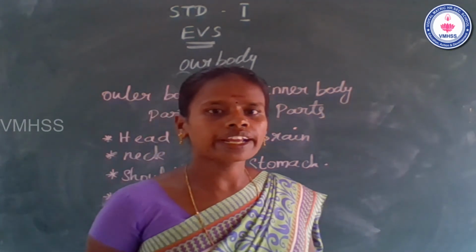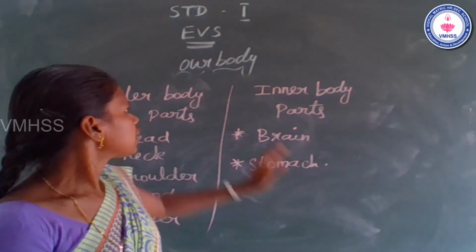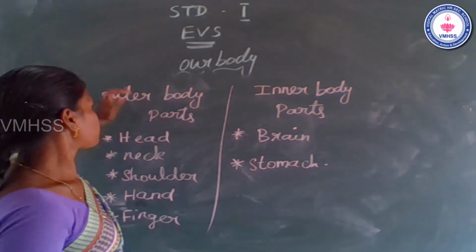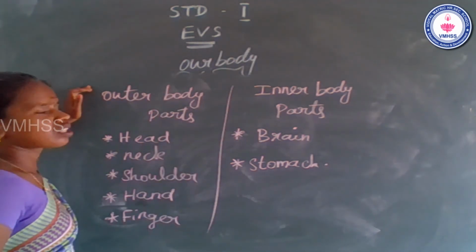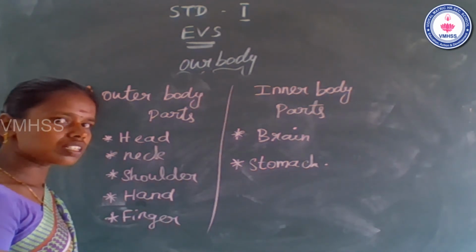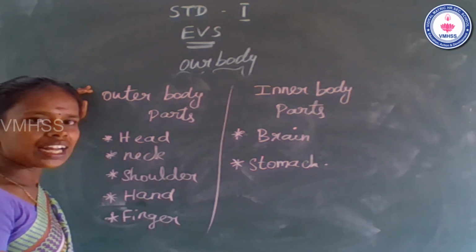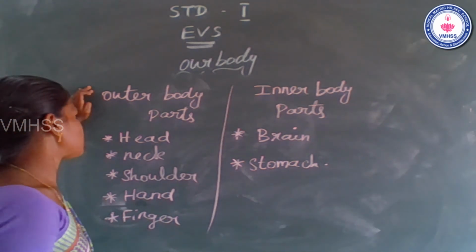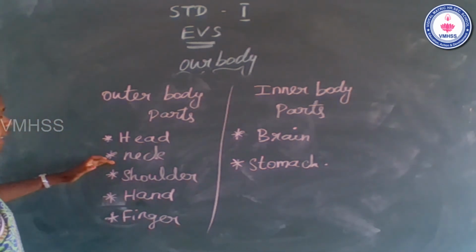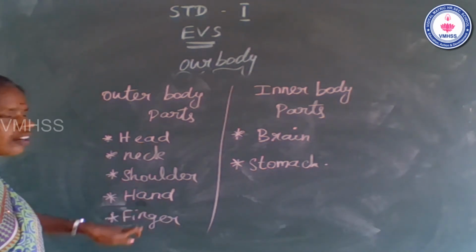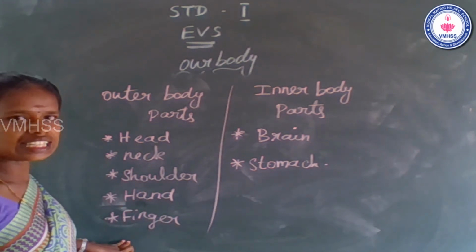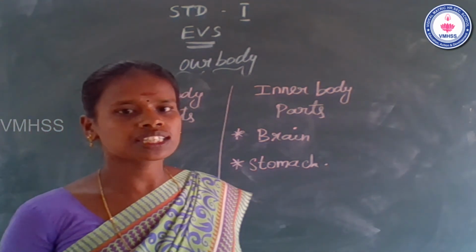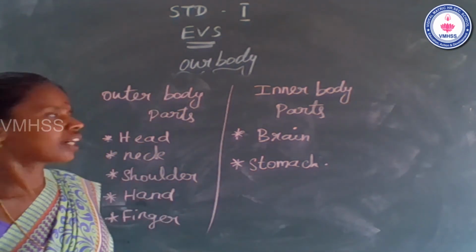Students, once again I revise the topic. Inner body parts and outer body parts. First we start with outer body parts. Outer means we can see and touch. Head, neck, shoulder, hand, finger. We can touch and feel them, so these are called outer body parts.